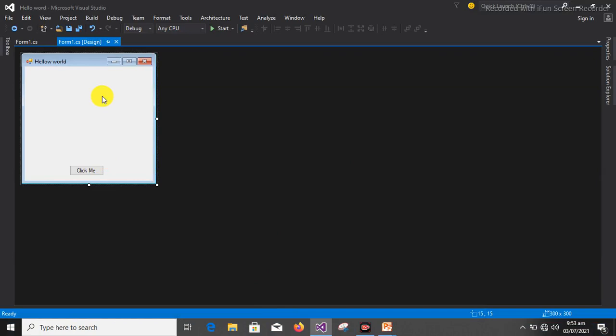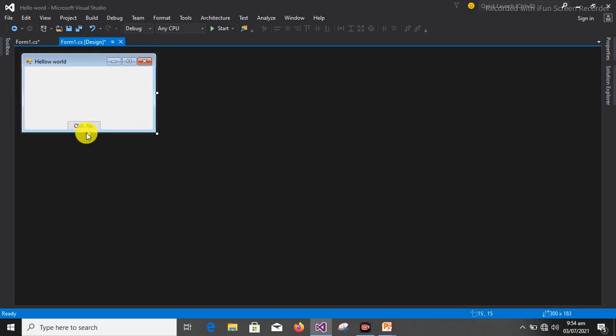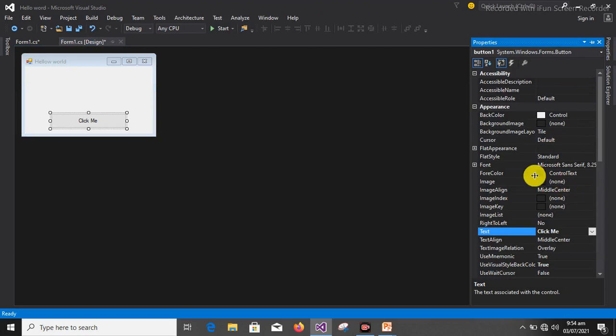So now we can customize this to look like what we want. Let's assume I want this button to be here, and I want this form to be smaller. Then I want this button to be bigger. Hope you are seeing what I'm doing. Good. So I want to put it in the middle. Good. So I will change the background color of the button.